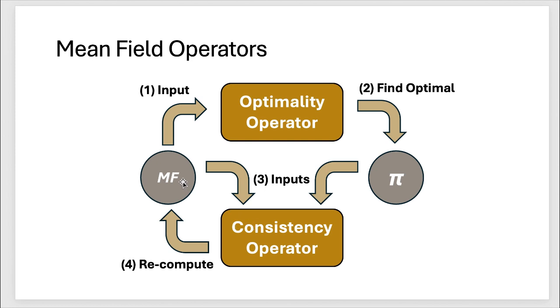What does it mean? It means right now at time 1, my mean field looks like this, and my reinforcement learning is telling me to follow my policy pi. Then after I follow my policy pi, how does my current mean field at time 1 transition to time 2? So this consistency operator is basically just about evolving the mean field.